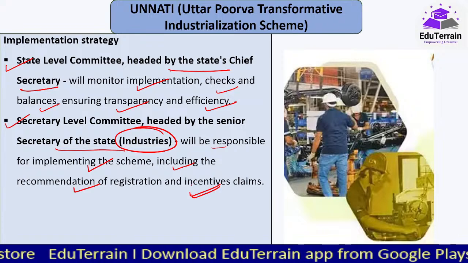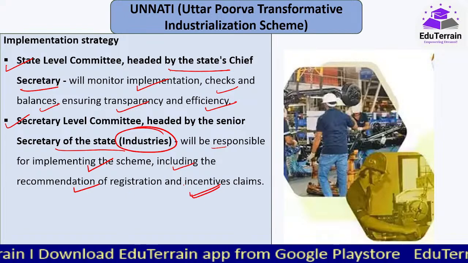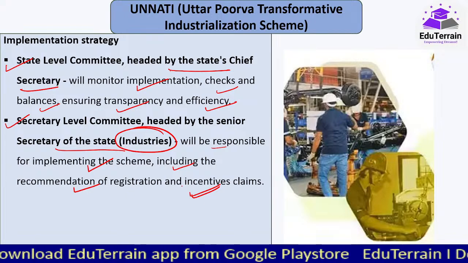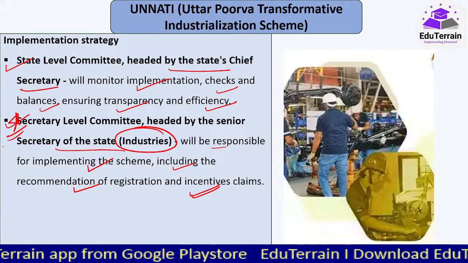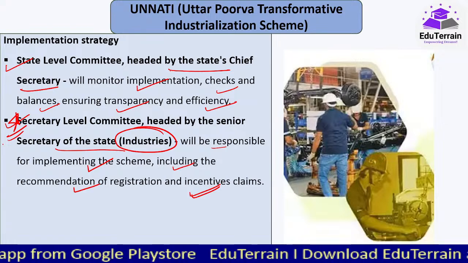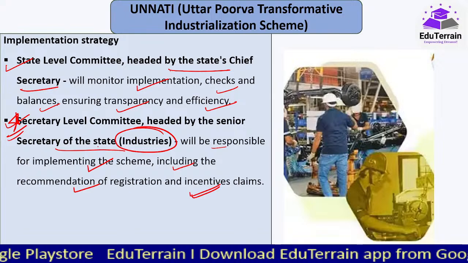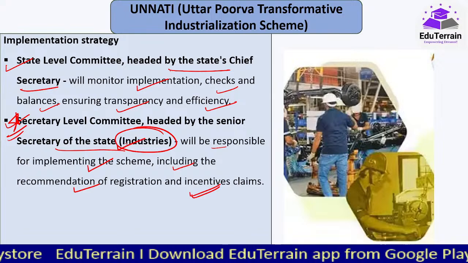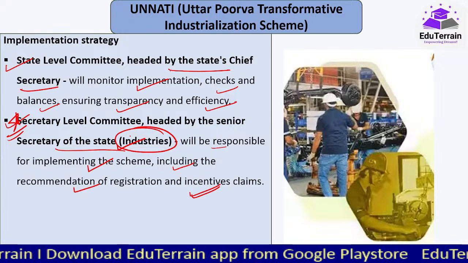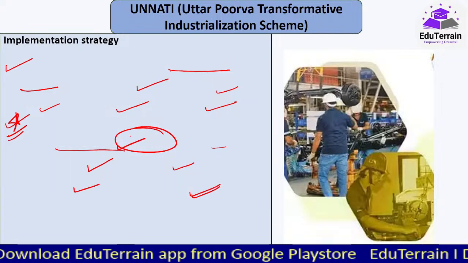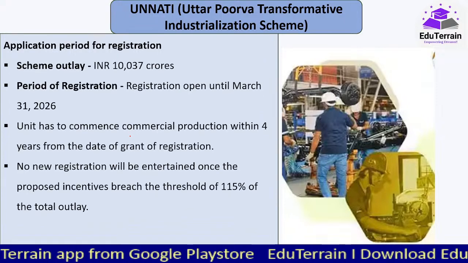So basically, the ground level recommendation for the registration of various units would all be done by the secretary of the state industries, okay. That committee would be doing it, and they will have a lot of members also, but it would be headed by the senior secretary of the state for the industry sector. So this is how they are planning. So basically at state level there are actually 2 committees, and at national level there is the steering committee, which designs everything, guidelines, everything related to the scheme.